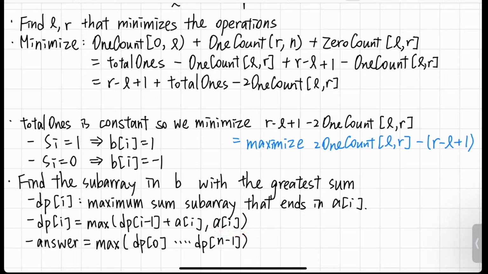And this is because ai can be added to the previous maximum sum subarray that ends in ai minus 1, or ai could be an entirely new subarray. So there's 2 possibilities for subarrays that end in ai. And then afterwards, the answer would be the maximum of all the dp's, because this would consider all subarrays that end in 0 and then end in n minus 1.